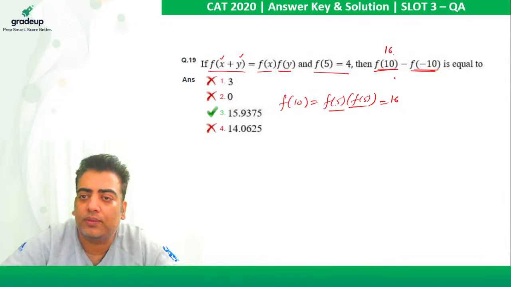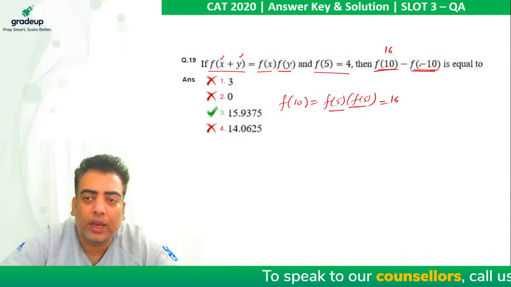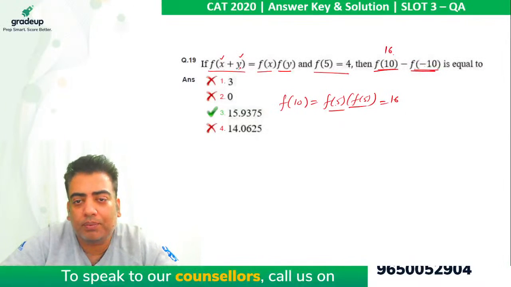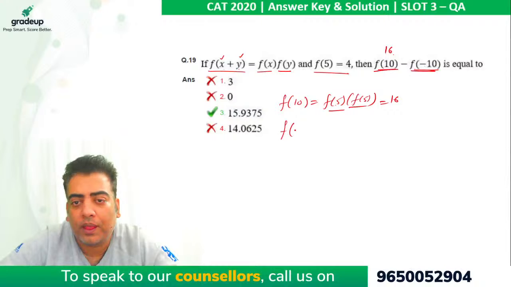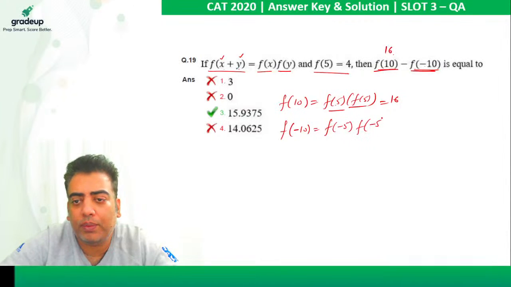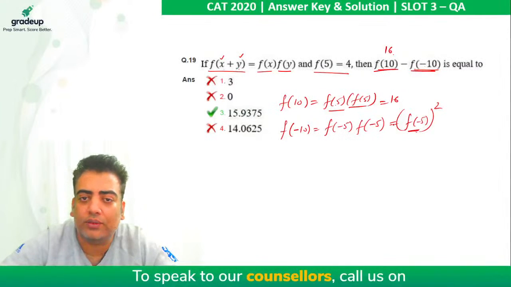So this is done. Now we need to calculate f(minus 10). In order to calculate f(minus 10), if I take x and y both as minus 5, so minus 5 plus minus 5 is minus 10, equal to f(minus 5) and f(minus 5), which is equivalent to f(minus 5) whole square. So we have to find its value now.